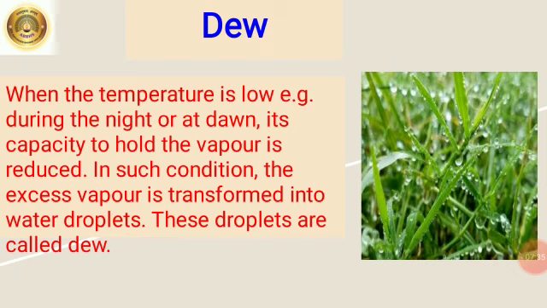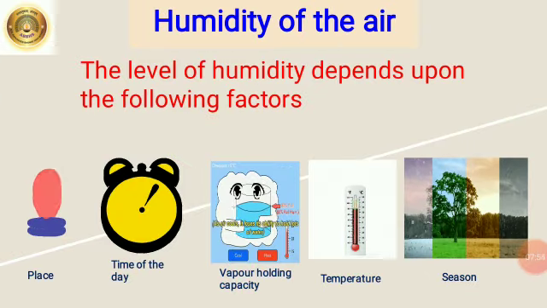When the temperature is low, for example, during the night or at dawn, its capacity to hold the vapor is reduced. In such condition, the excess vapor is transformed into water droplets. These droplets are called dew. Temperature and season are also the factors which affect the humidity.